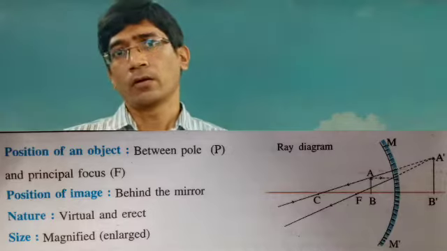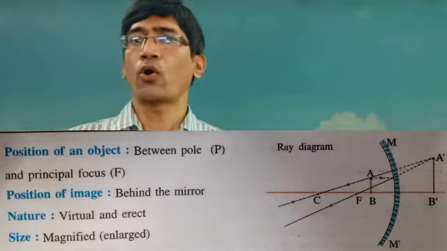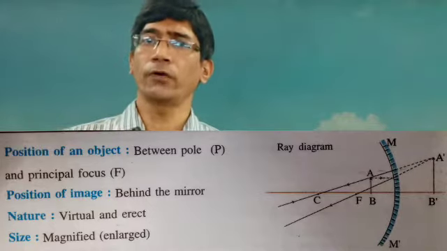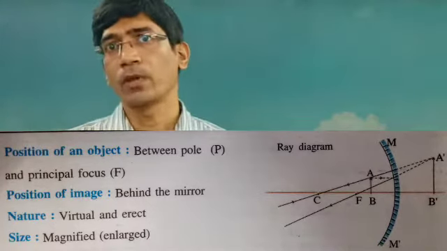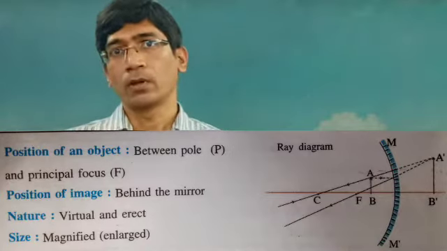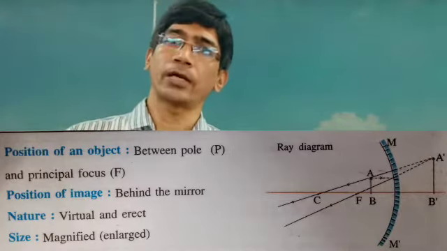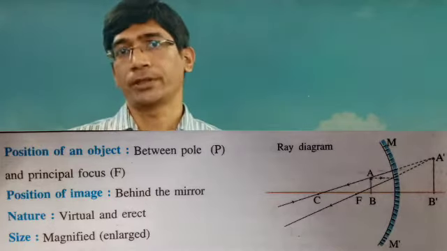Another type is the virtual image. When the reflected rays do not meet at a single point, but if you extend them in the backward direction, they appear to meet. In that case we get the image that is known as the virtual image. So in the convex mirror we get the virtual image, and in the concave mirror we get the real image. But there are different cases. In the different cases we obtain the virtual as well as the real image in both mirrors.